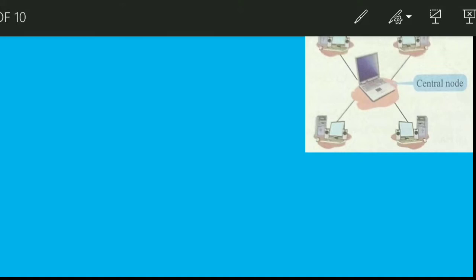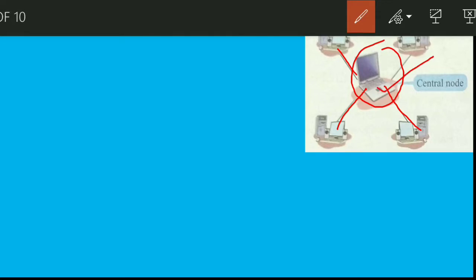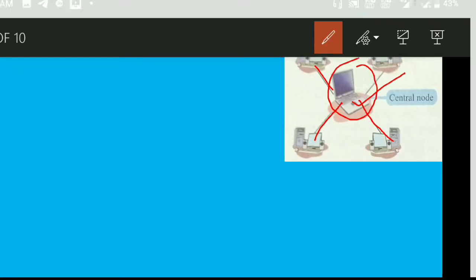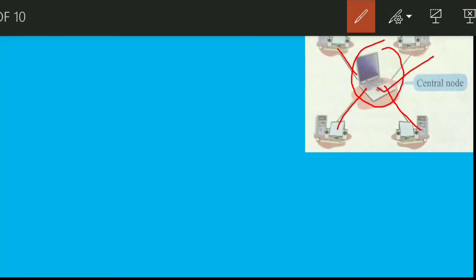The third type of topology is star topology. Now you can see the arrangement of computers looks like a star, and there's a central computer, that is a central node, and the other computers are relying on the central computer. Now this is the central computer, and all other computers are dependent on this computer. So if I have to work in a particular software, then first I have to switch on the central computer, then I'll be able to access the software that I want to work with.